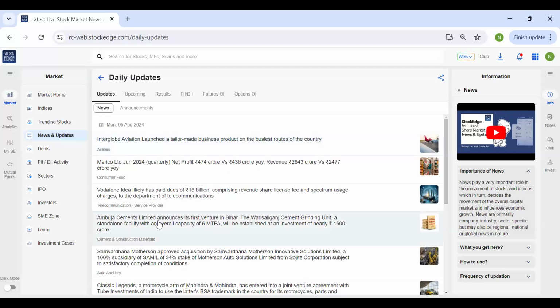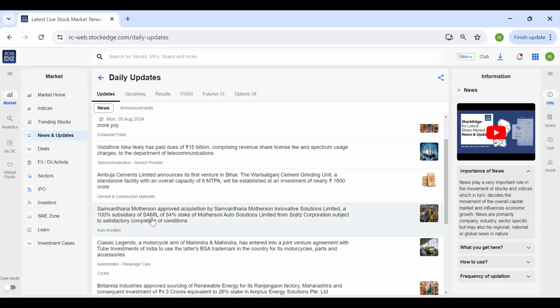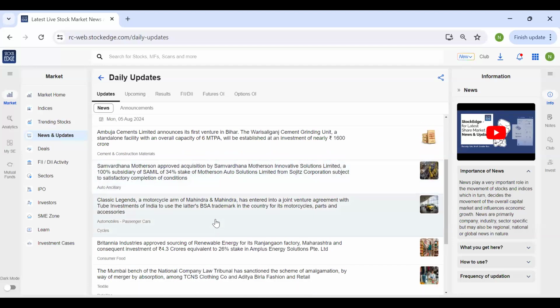So for example, if you see today, Ambuja Cements, Vodafone, Indigo, Marico was moving because of the result. Then Motherson Sumi, all these. Britannia one was one of the positive trading stocks today. So if you would have visited this feature, you would have known why these stocks are giving this kind of a move. What I do is in the morning before the market begins, I come over here, read the latest news that is related, and I make a list of the stocks, and I know that these stocks will be giving a news based movement for the day. So this is how you can use this feature.